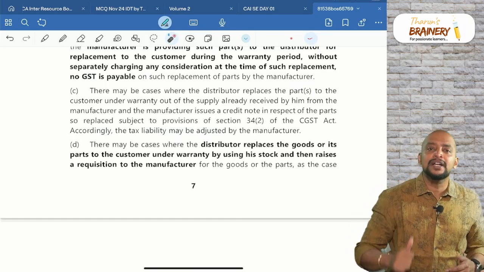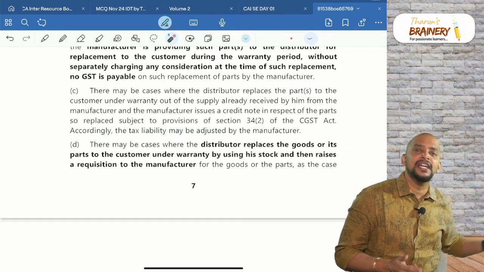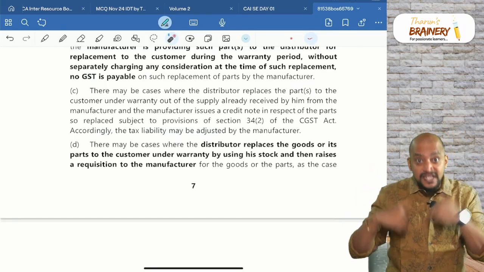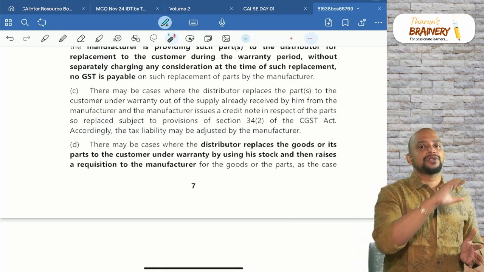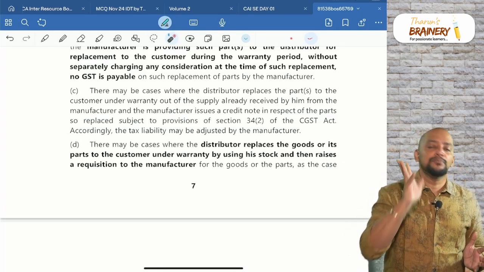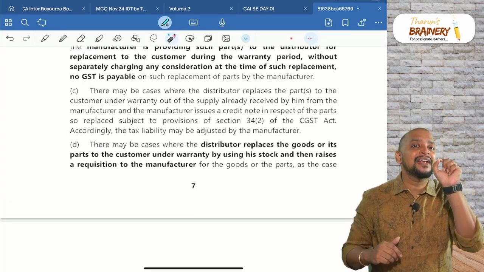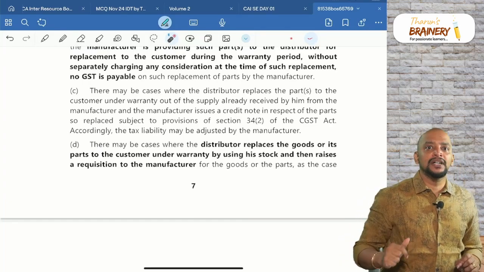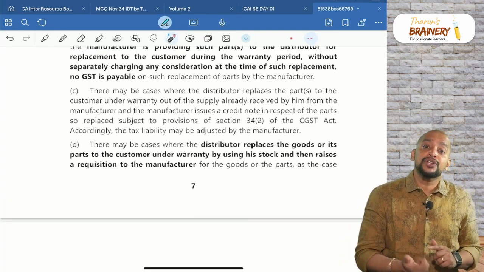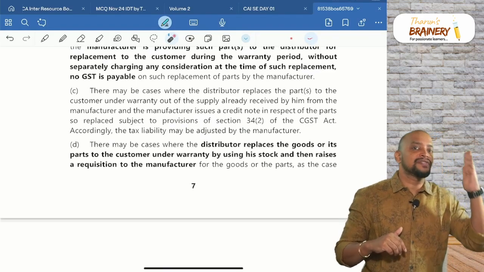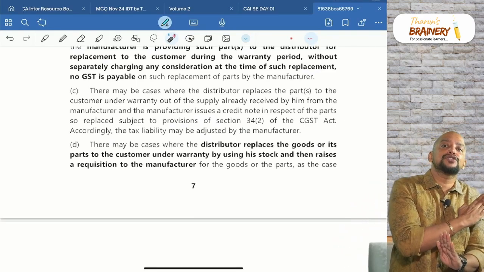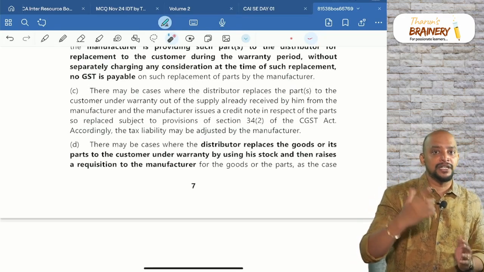It is the manufacturer's liability, which the service center is carrying out. Therefore, they will not pay the manufacturer for 100 numbers. They will pay only for 99 numbers. For that one number they will not pay, the manufacturer should give a credit note. First, the manufacturer gave an invoice for 100 numbers. Now the manufacturer should give a credit note for that one number.